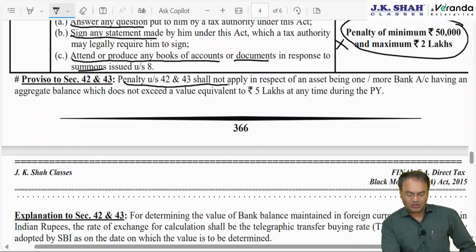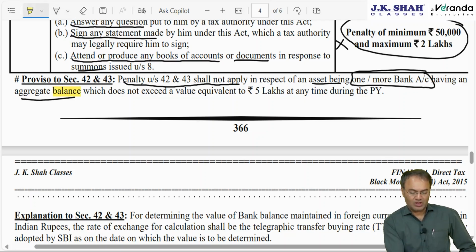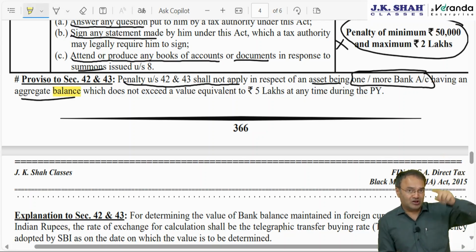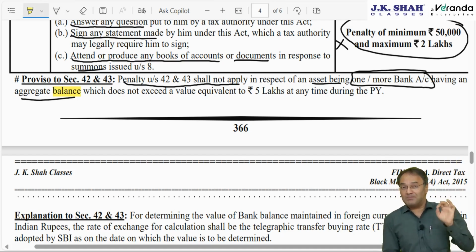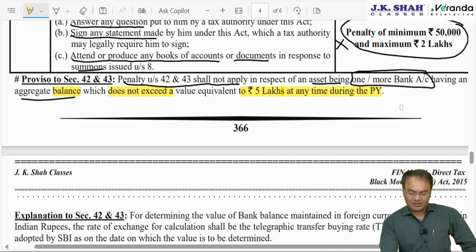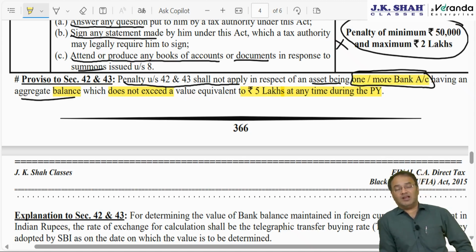Penalty under 42 and 43 shall not apply in respect of an asset being one or more bank accounts having aggregate balance. Now here we are not talking about value of the bank account. Value of the bank account means total amount deposited till now in so many years. Here we are talking about bank balance. Balance at any time during the year does not exceed a value equivalent to rupees 5 lakhs. One or more bank accounts, and the bank balance does not exceed 5 lakh rupees.